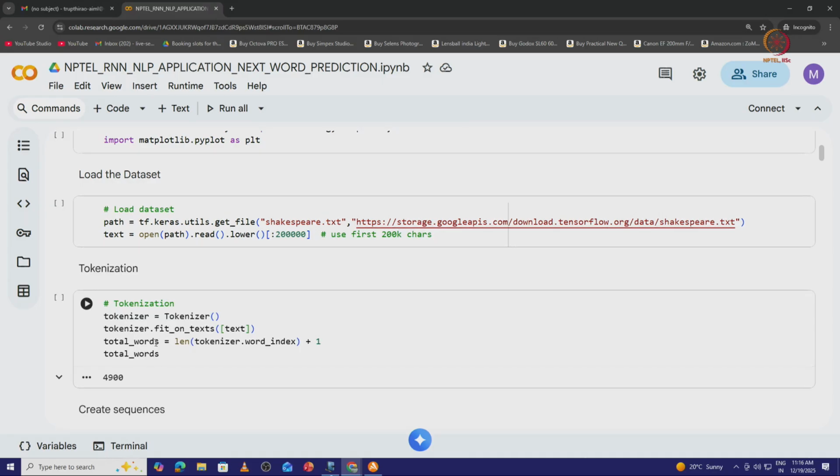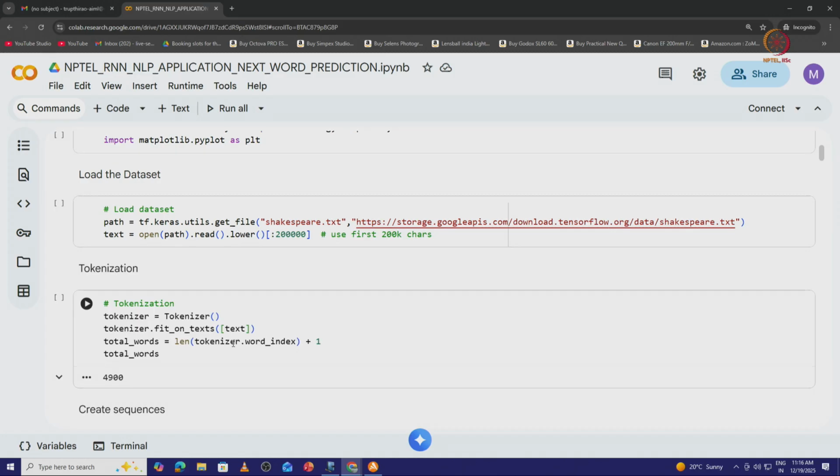Now, what is the total number of words that we get after tokenization? That is exactly the word index given by the tokenizer. Suppose there are 500 different words, then we have the word index as 500 plus 1. This plus 1 is always required because we need to predict the next word based on the previous word. So, at least we should keep one word index extra so that we can always predict the next word.